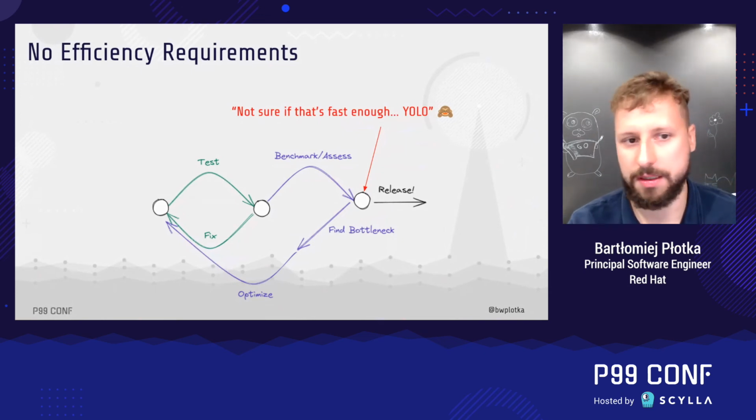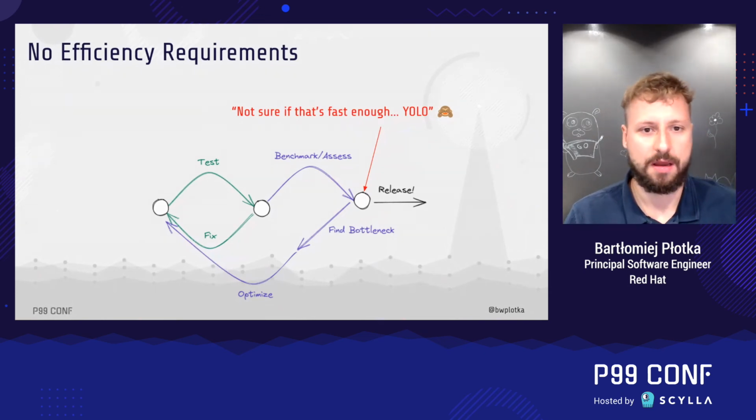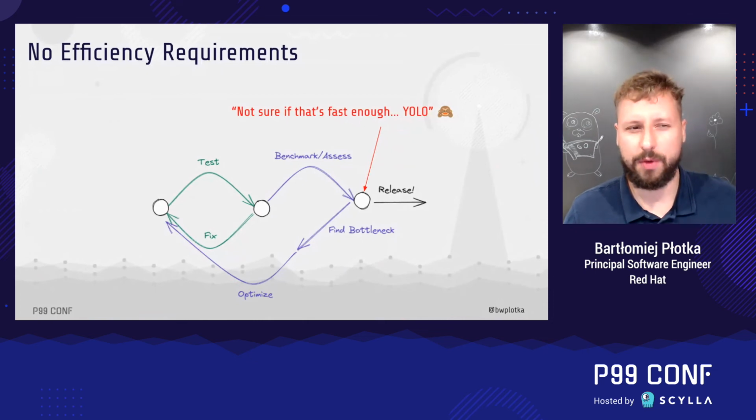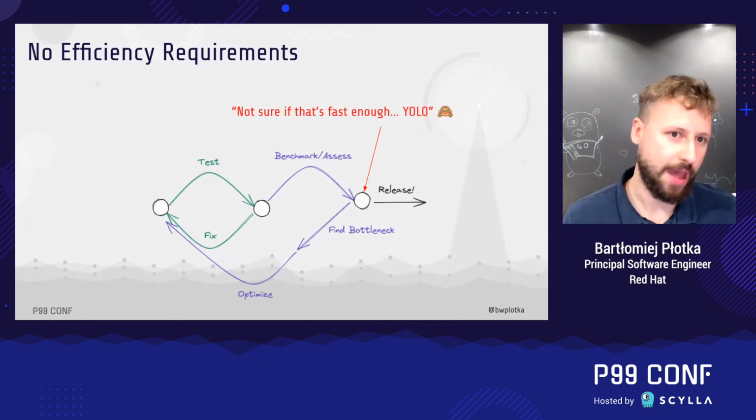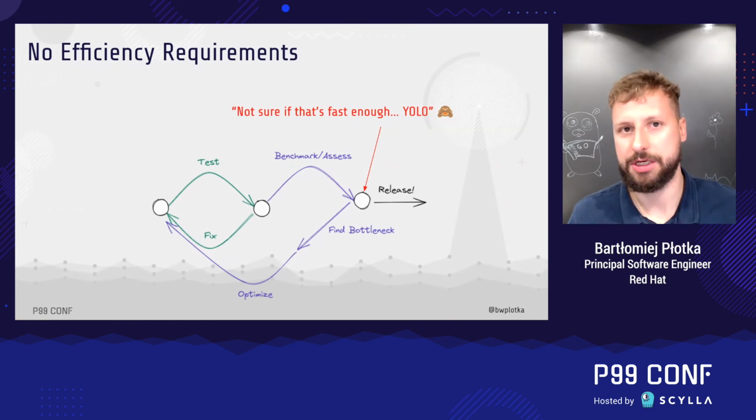How do we decide about that? When is your solution fast or efficient enough? Typically, we don't have that information, which is pretty bad, because at this point, every optimization is premature.